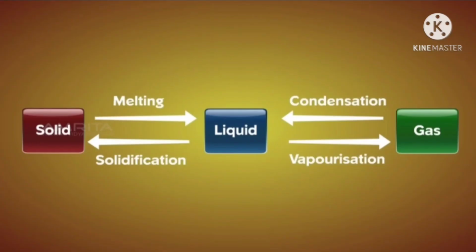So here, solid to liquid conversion is called melting, liquid to gas is called vaporization, and gas to liquid is called condensation. Liquid to solid is called solidification. These are the changes of state.